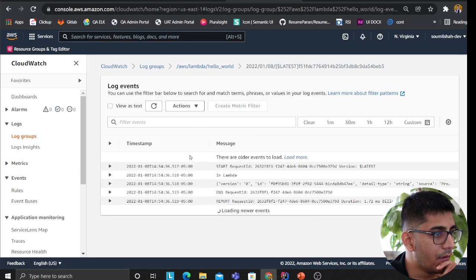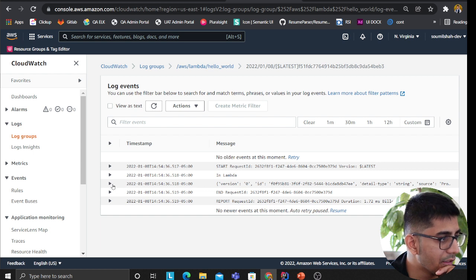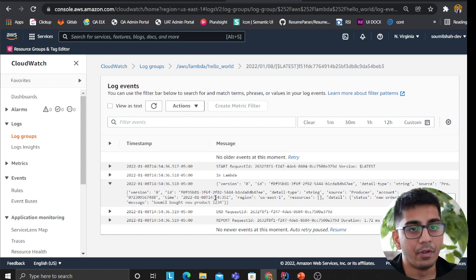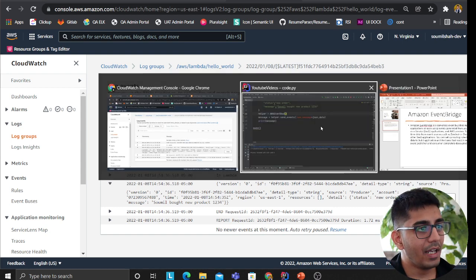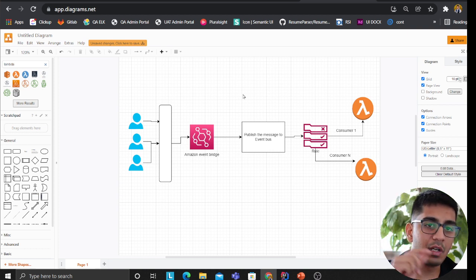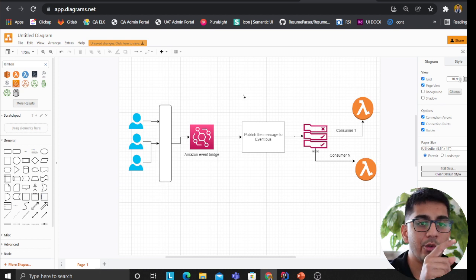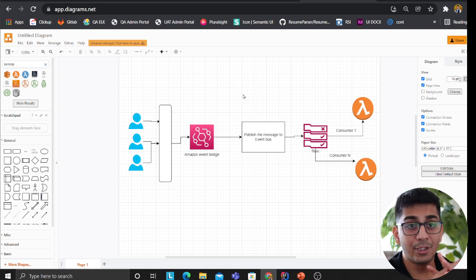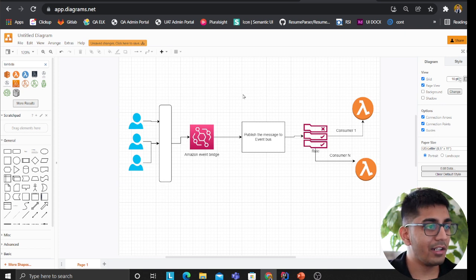That's my log. Gonna open up, and as you can see, that's my message. And as you can see here, new order, Sawmill bought the product 1234. That is amazing, right? As I said, very powerful for making event-driven applications. The producer is gonna keep producing messages, and based on the rules you define, the consumer will be invoked accordingly. Absolutely amazing. The things that you can design with this is just crazy, right? Event-driven architectures, for example, this is just one of them I showed you, right?